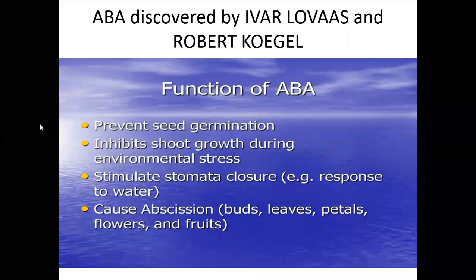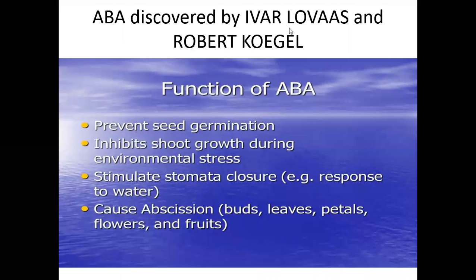Now the next one is abscisic acid. Abscisic acid was discovered by Addicott and Robert Cornforth. The function of abscisic acid is to prevent seed germination and inhibit shoot growth during environmental stress.